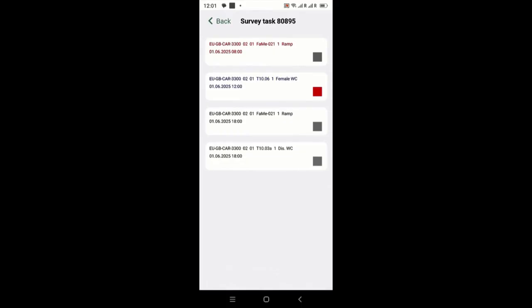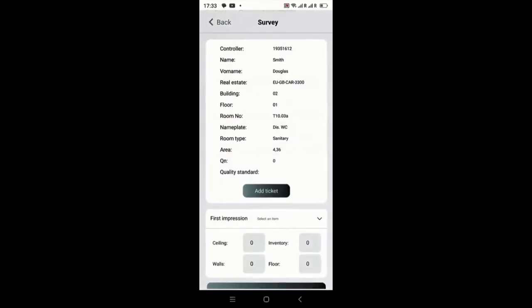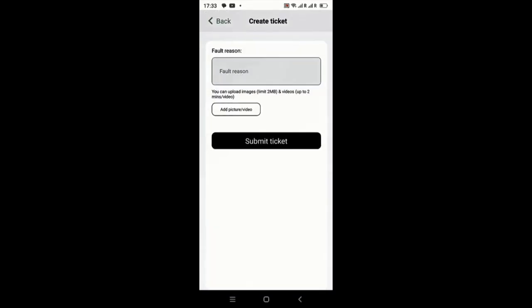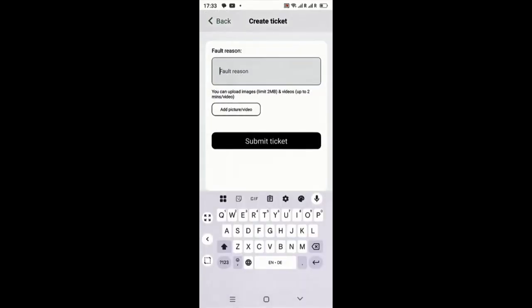At the next survey task, we show how the controller creates a separate ticket to report an issue. The controller chooses the object from the pick list to start the survey task. He found an issue during the inspection and execution of the survey task. He presses the button Add Ticket. The app opens an extra form to report an issue.